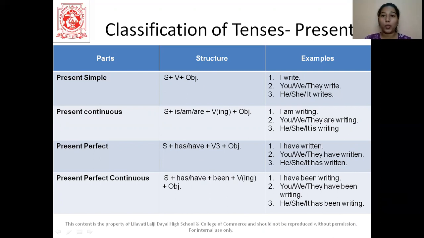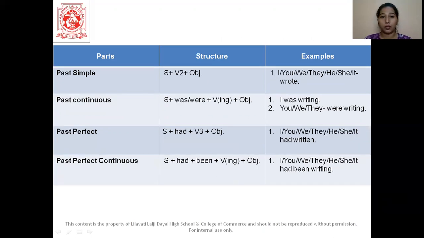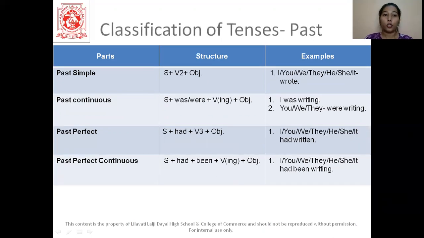Now let us see what do we have in the past tense. So here in the past tense, let us begin with simple past. Alright, again we'll be focusing more on the structure. So the structure is subject plus V2. V2 means the past form of the verb and then the object. So here I wrote a book, you wrote a book, she wrote a book. We're not changing anything else.